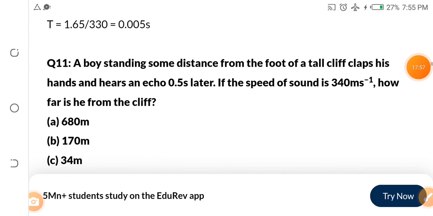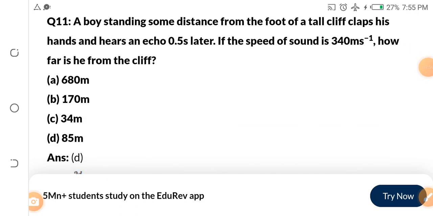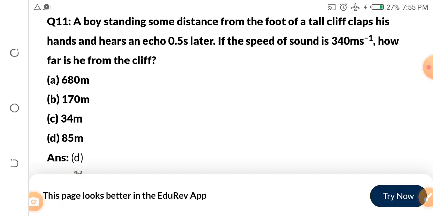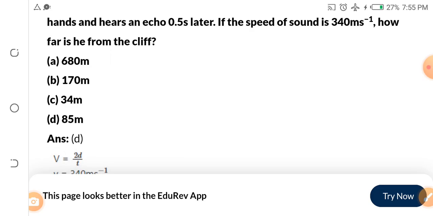Now we continue. A boy standing some distance from the foot of a tall cliff claps his hand and hears an echo 0.5 seconds later. If the speed of sound is 340 meters per second, how far is he from the cliff? JAMB likes asking this question very well.